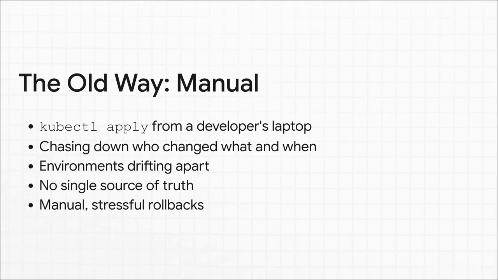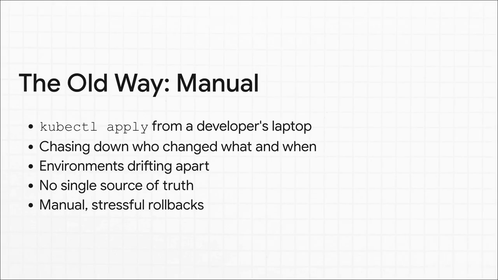I mean, for the longest time, this was just how things were done, wasn't it? You've got developers running kubectl apply straight from their laptops, which, let's be honest, is a recipe for disaster. Total inconsistency. And then, when something inevitably breaks, what happens? Hours spent digging through logs, trying to figure out that one dreaded question. Okay, who changed what? And all the while, your staging and prod environments, which are supposed to be perfect mirrors of each other, are just drifting further and further apart.